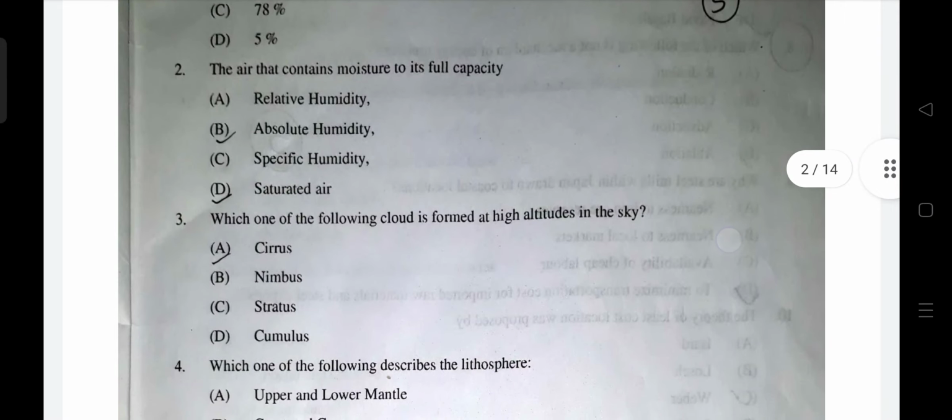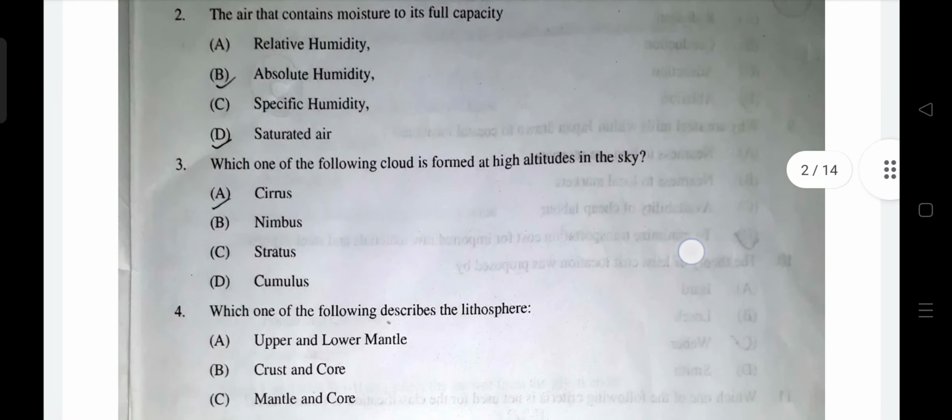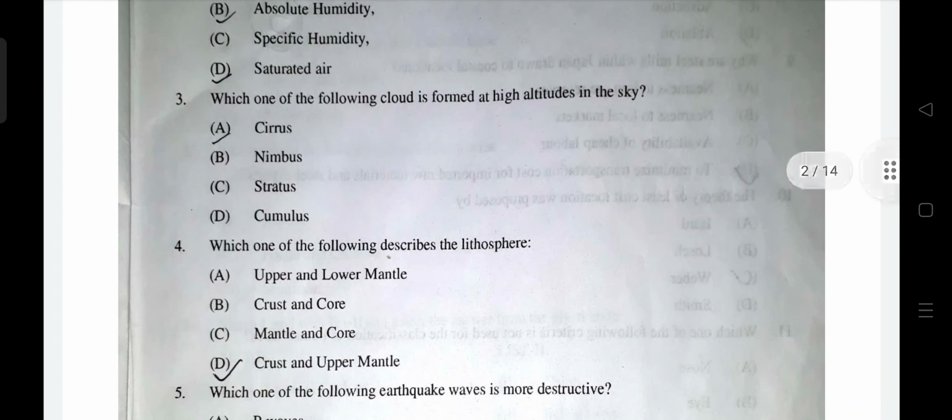Okay, which one of the following clouds is formed at high altitude in the sky? Cirrus cloud is the highest clouds. Stratus and nimbus are low-lying clouds, and cumulus clouds are vertical extent clouds. Okay, which one of the following describes the lithosphere? Crust and upper mantle is lithosphere, correct.